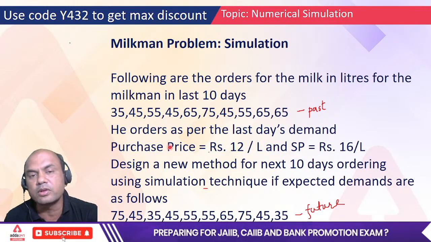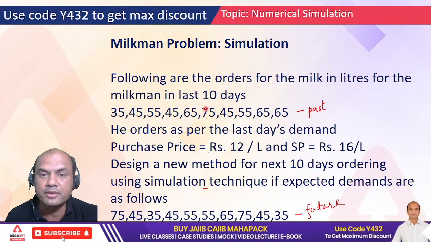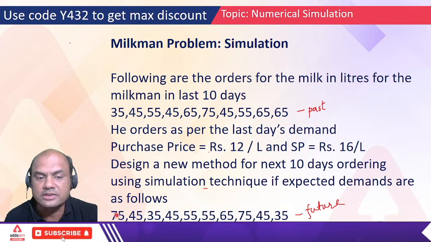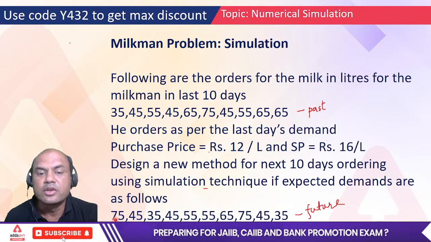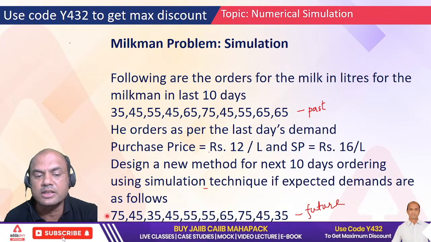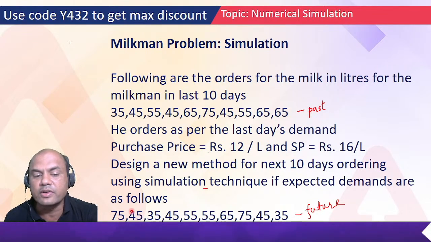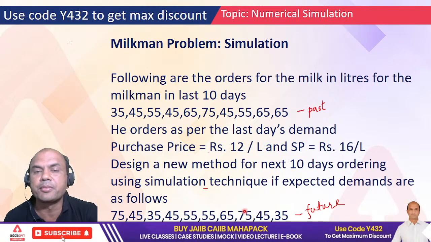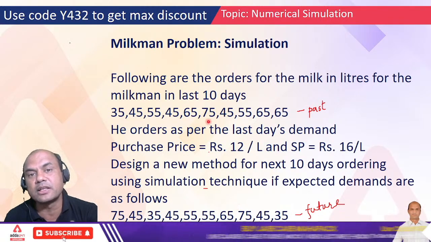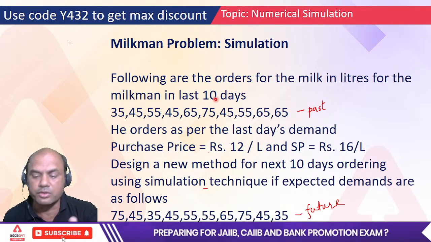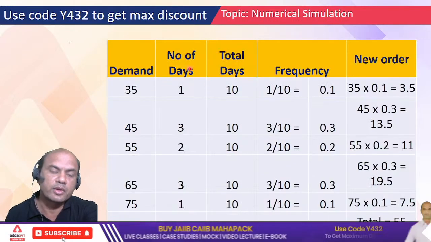Now if he follows his own method, what will happen? These are for the past 10 days, and the 11th day is where this starts. So what will he order on the 11th day? Based on the past day, he will order 65 liters. On the 12th day he will order 75 liters. On the 13th day he will order 45 liters, and how many people have come to him? 35. So there is a huge gap. Now we have to design a method which will give him maximum profit. That is the basic rule. So let's start.